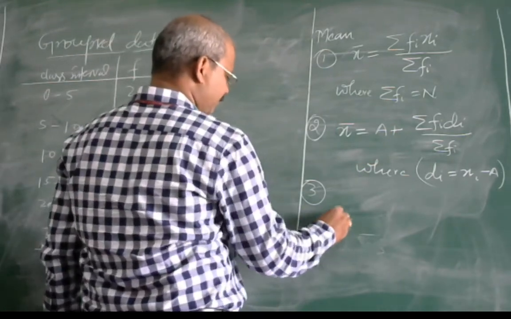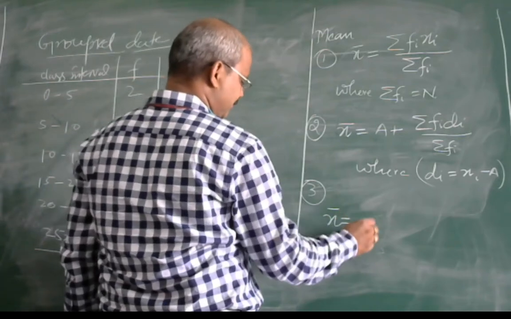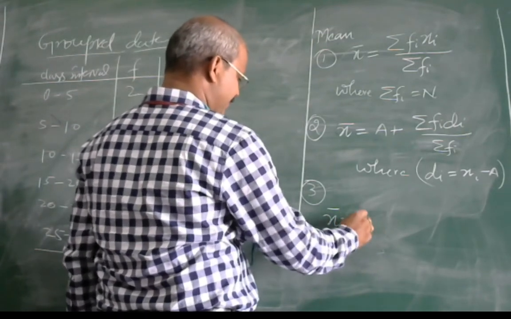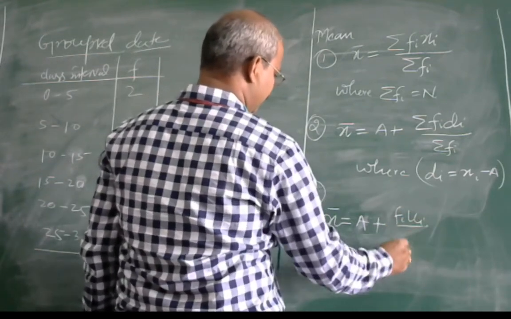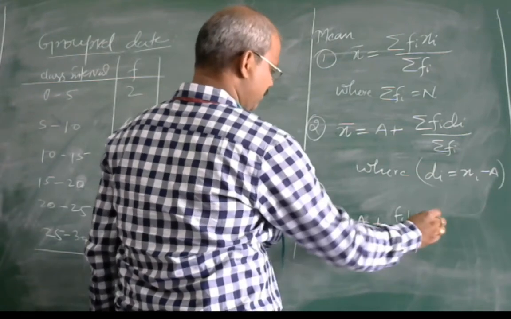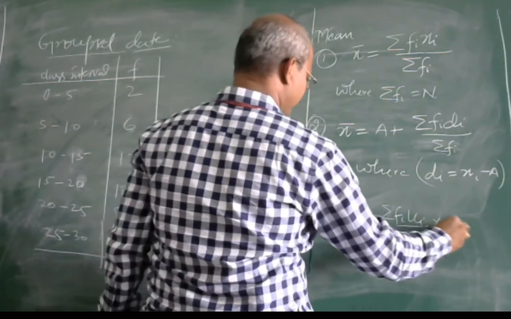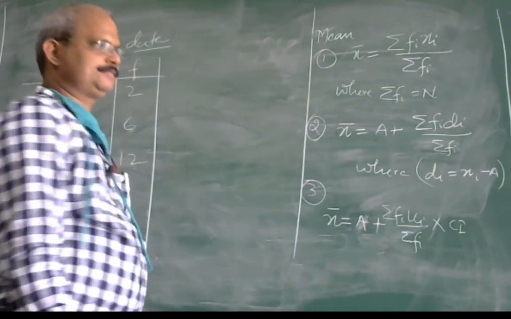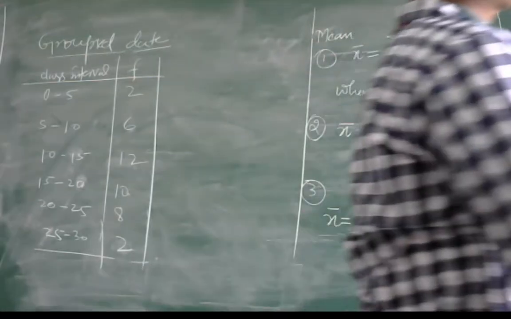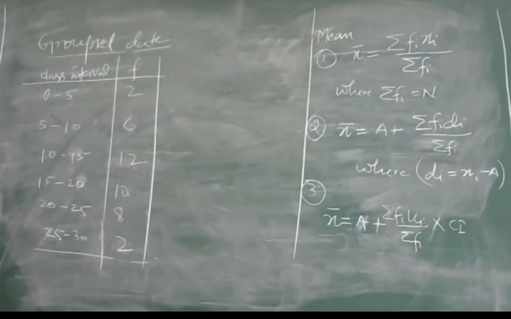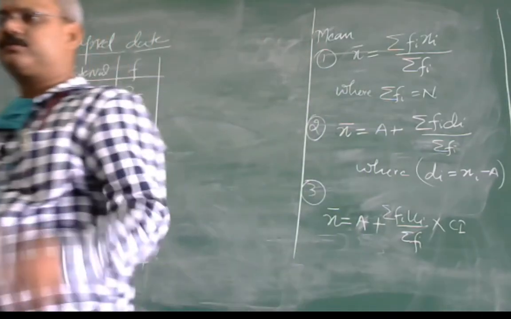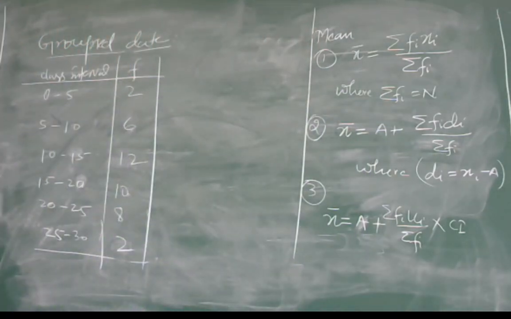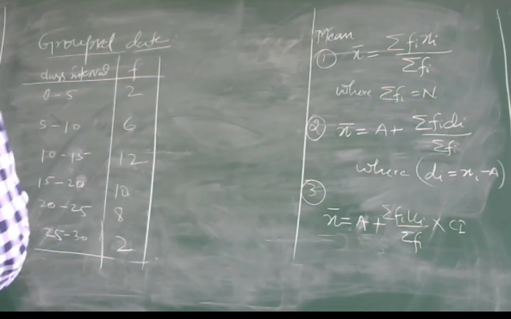Next one is mean can be obtained by using the step deviation method. Step deviation method: summation fi ui upon sigma fi, into ci or di or anything else. There are three methods by which you can find out the mean of the group I data. Just I am going to tell you what to do to find out the mean.